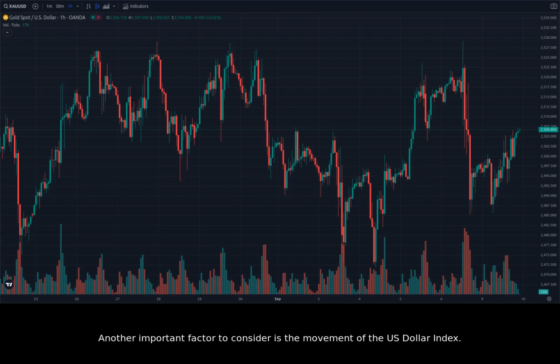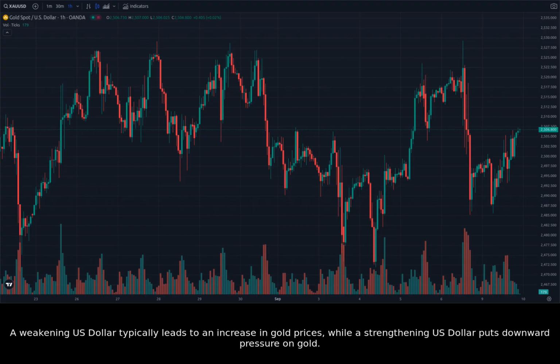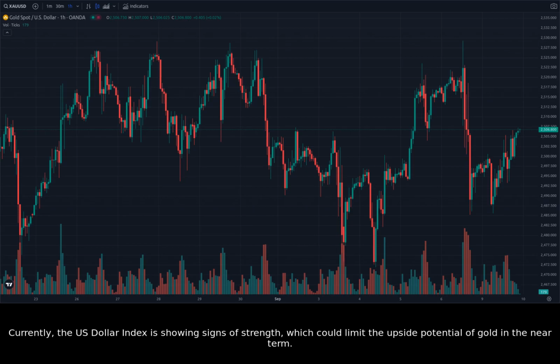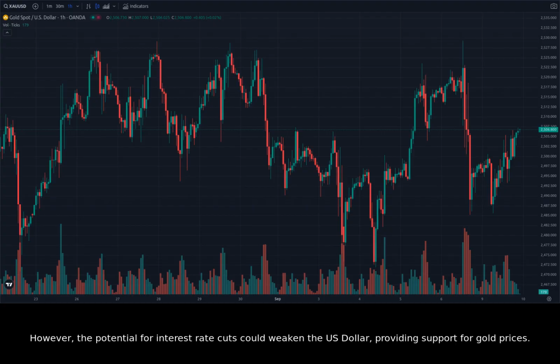Another important factor to consider is the movement of the U.S. dollar index. A weakening U.S. dollar typically leads to an increase in gold prices, while a strengthening U.S. dollar puts downward pressure on gold. Currently, the U.S. dollar index is showing signs of strength, which could limit the upside potential of gold in the near term. However, the potential for interest rate cuts could weaken the U.S. dollar, providing support for gold prices.